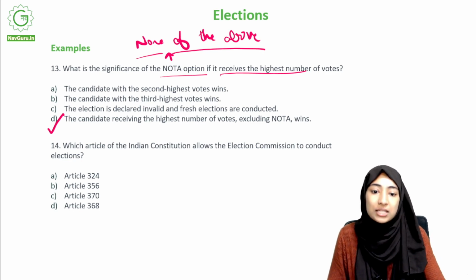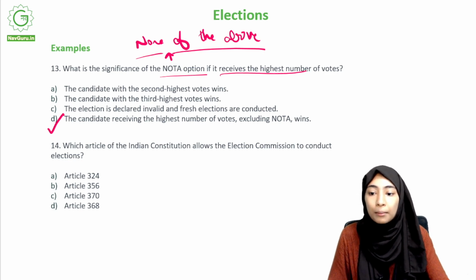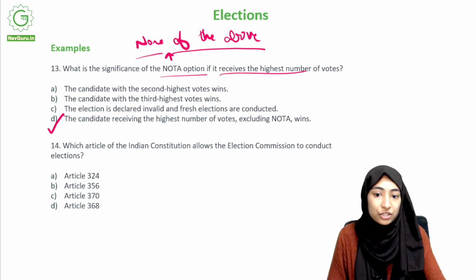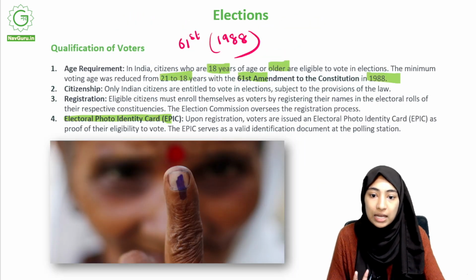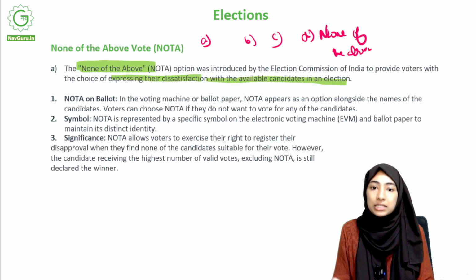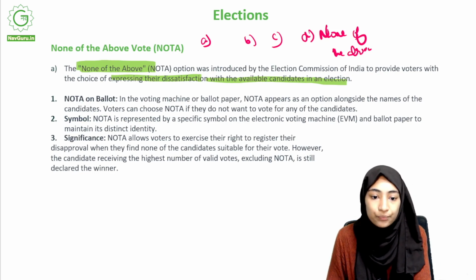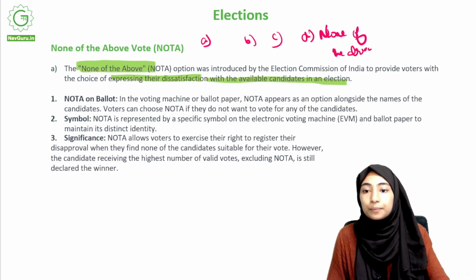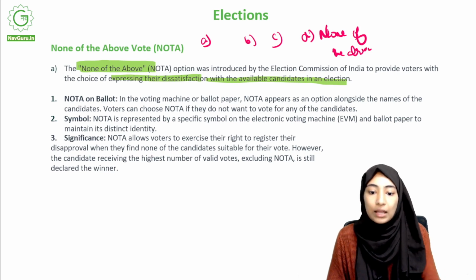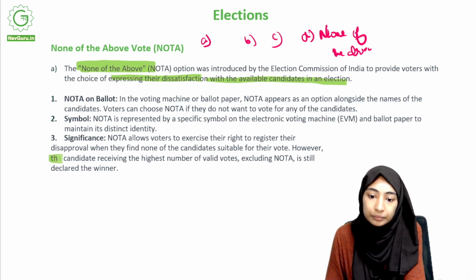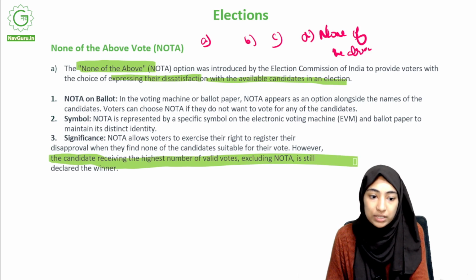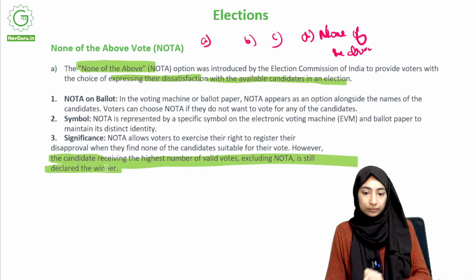So that's just the significance of NOTA. It does not affect election results, right? That's what you need to understand. Whichever party has the highest number of votes excluding NOTA wins. So you see here, the candidate receiving the highest number of valid votes excluding NOTA is still declared the winner.